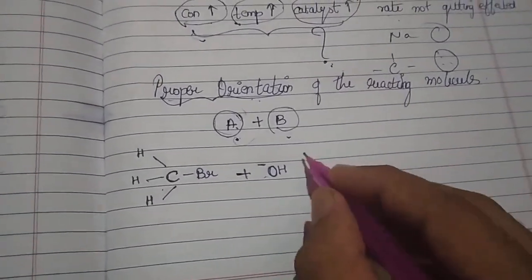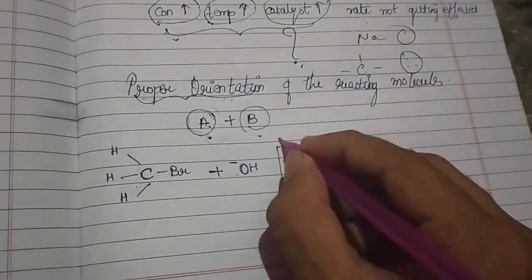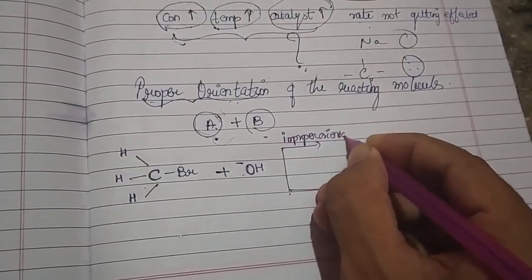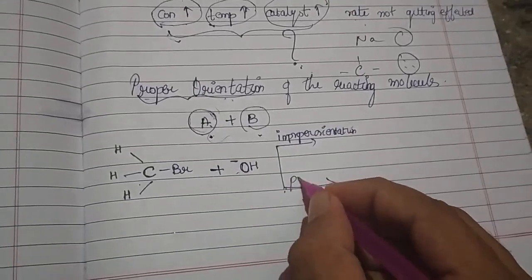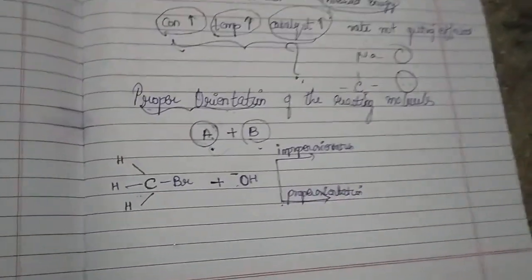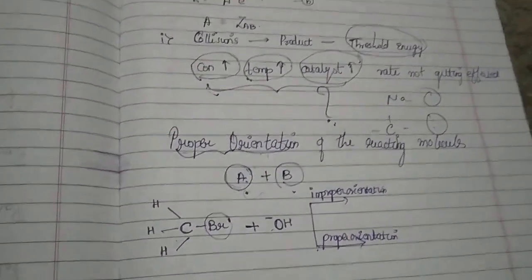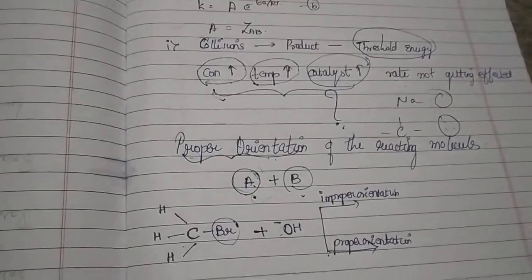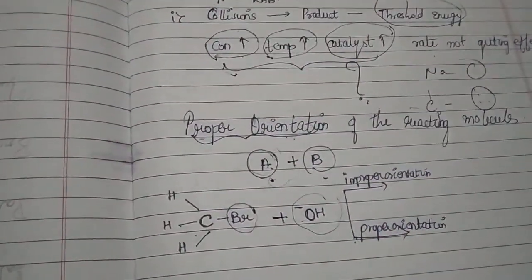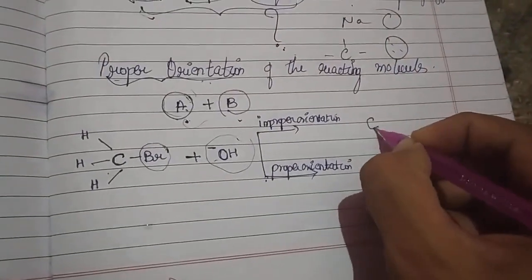Now, what does it say? There are two scenarios over here. First is improper orientation, and another is proper orientation. So what is happening? Of course, we know that this bromine is also a high electron density atom. It is also an electron rich species. And coming nucleophile, the hydroxide ion, is a nucleophile, which is also an electron rich species. It's like two magnets having the same pole colliding with each other.